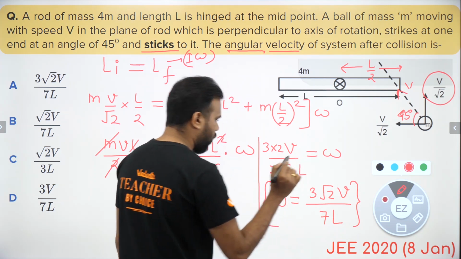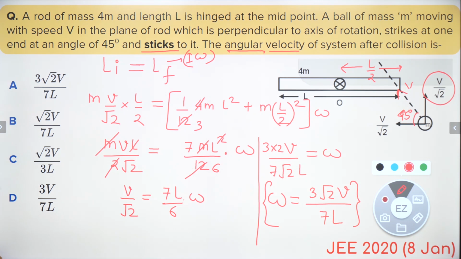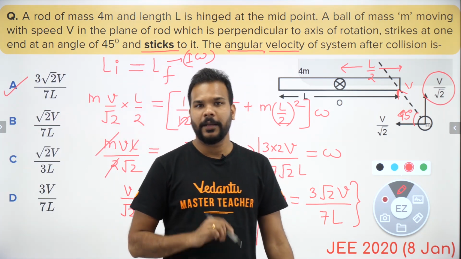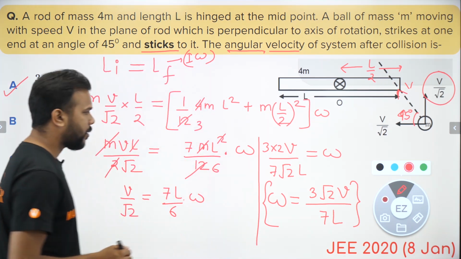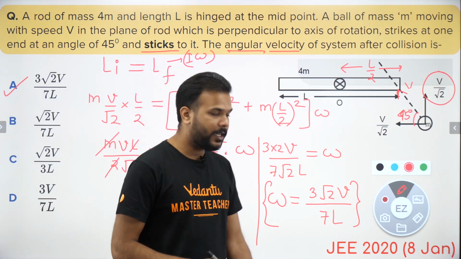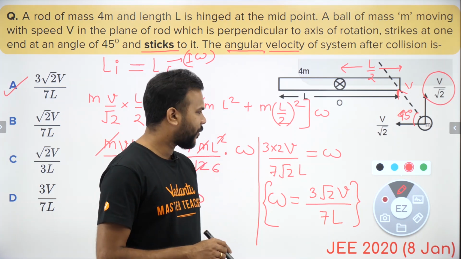Okay, cool guys. Now let's have a look at the options, and we see that option A itself is matching, that is 3 root 2 v by 7l. That's the correct answer to this question, guys. I hope you were able to solve it along with me. Not even a lengthy question, that's easily doable. You just have to keep your concepts right, and if this was the case when you appeared for this particular test, then I'm sure you must have solved this question easily.